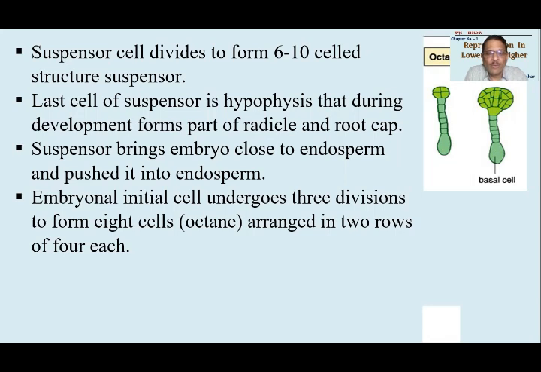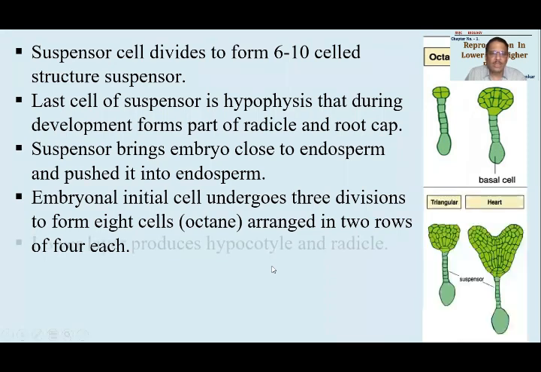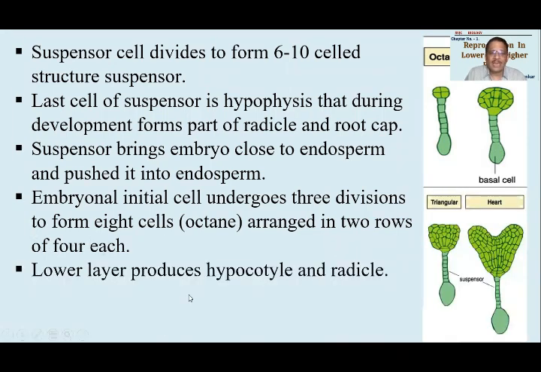Okay, the number of cells produced will be equal to 2 raised to the number of divisions. So 5 divisions हुए तो 2 raised to 5 means 32 cells will be developed. The cells will be arranged in 2 rows of 4 each. I told you, आगे का row 4 cells का, पीछे का row 4 cells का. So octant is produced. This octant will then start developing in a definite fashion.